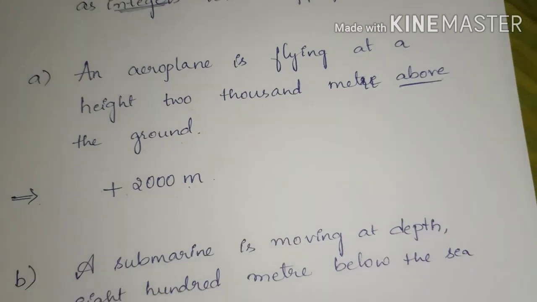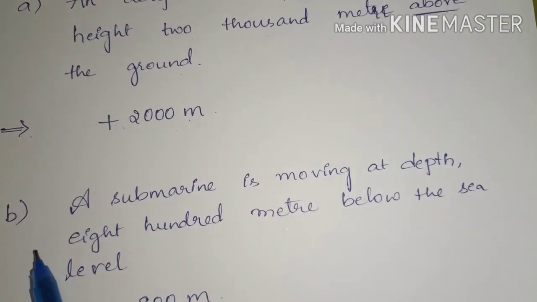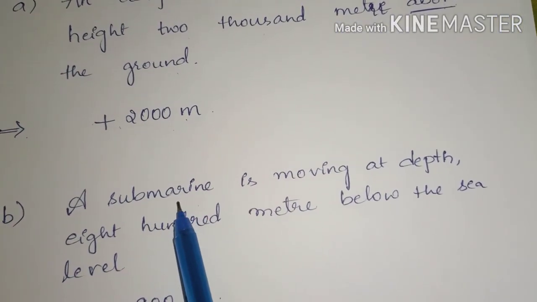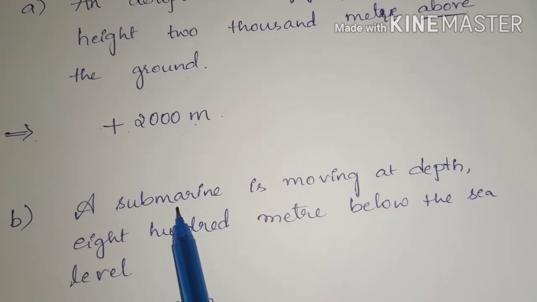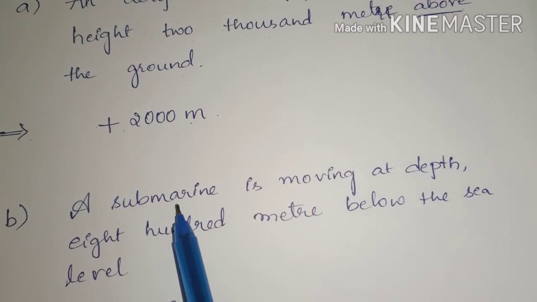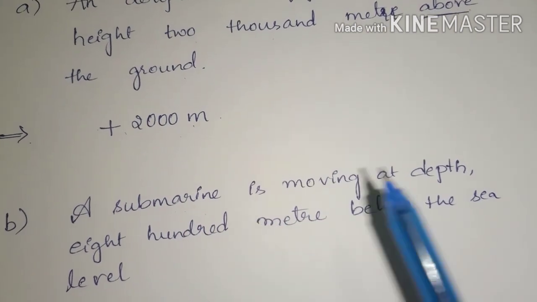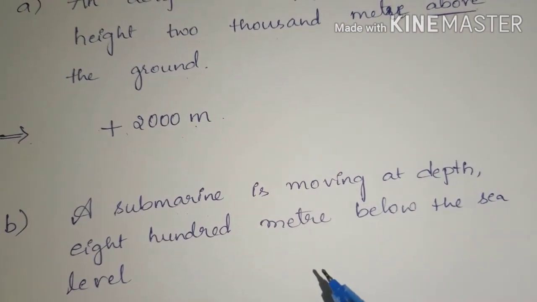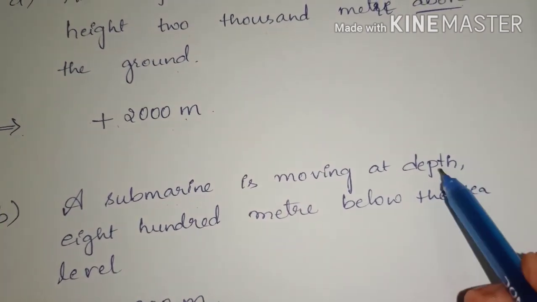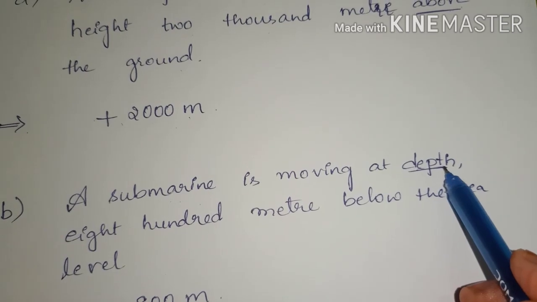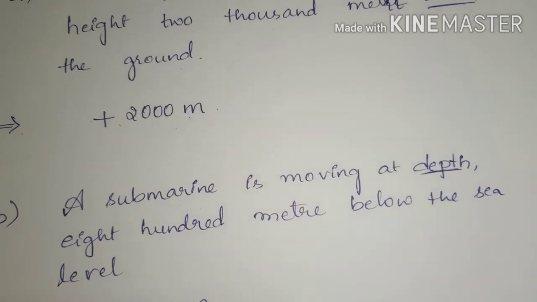Okay. Next. A submarine. What is a submarine? Do you know this, students? Yes. A submarine is a ship-like vehicle which is used to travel inside the water. Underwater. A submarine is moving at depth. See here. Depth means inside the sea it is moving.